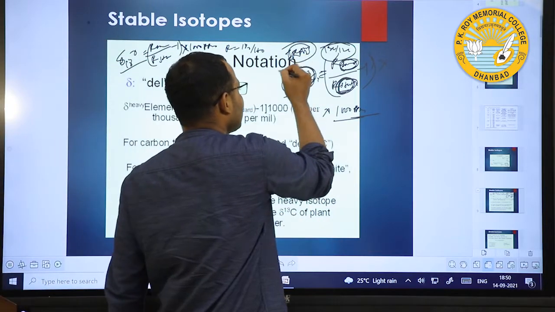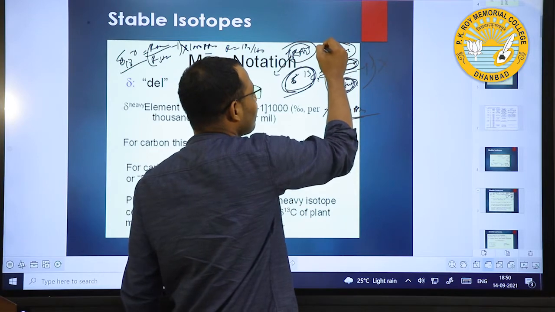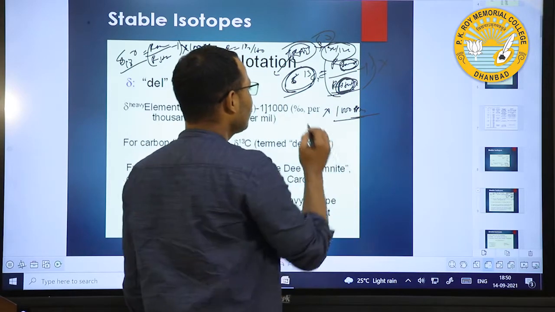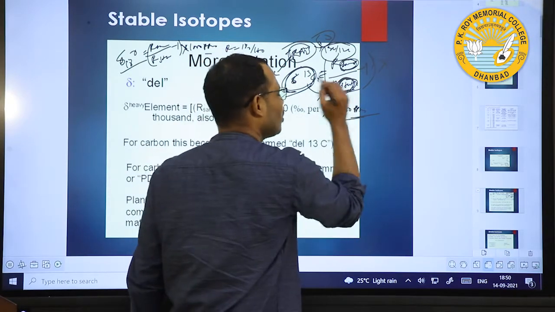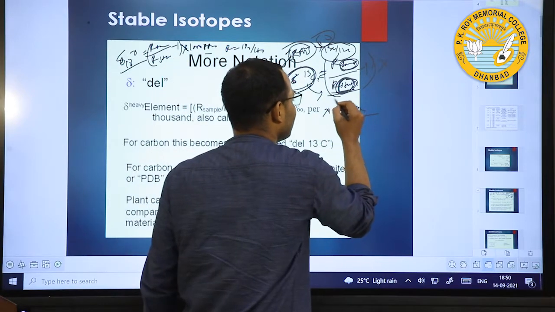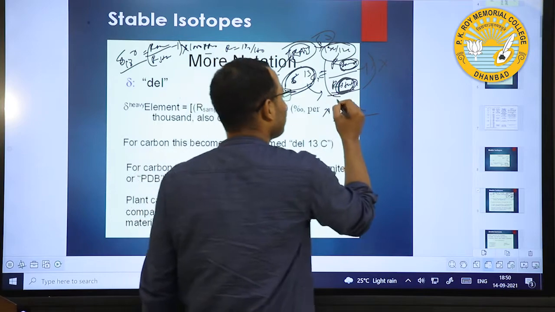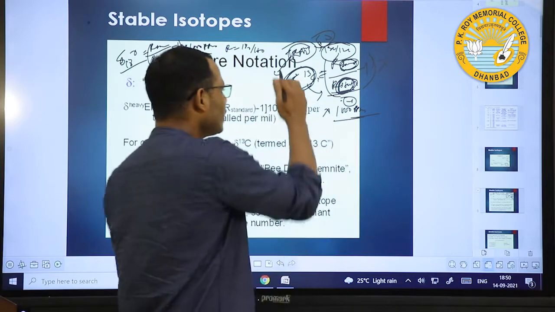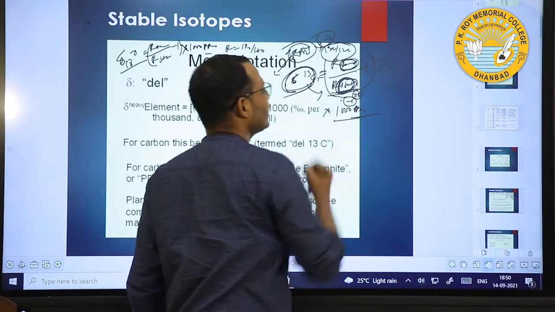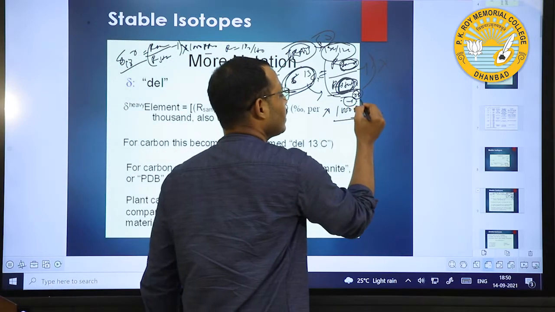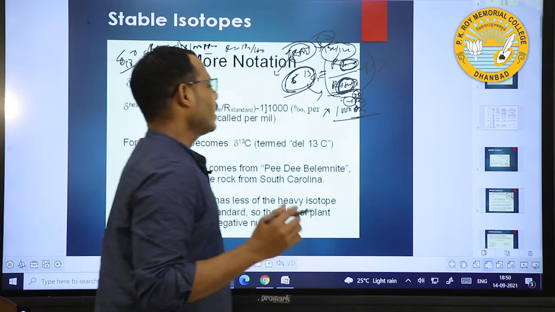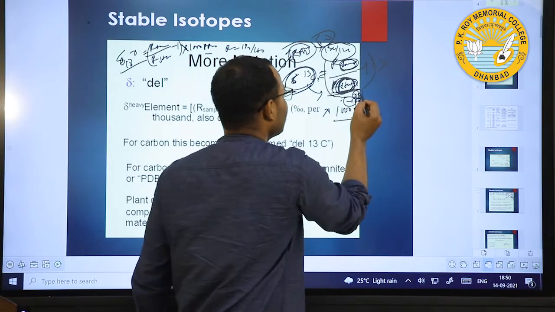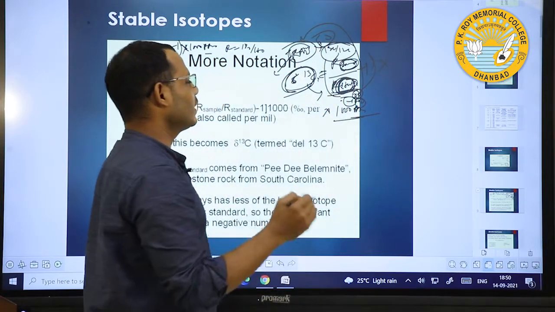Suppose in IRMS our standard value is, say, 0.2, and this standard value is always fixed. Suppose the standard, some sedimentary limestone, is always fixed at minus 1 per mil, and if we see in that instrument it comes out as 0.8, suppose the difference is minus 0.2. This is the difference between the always-fixed standard value and the standard value analyzed by this instrument. What is the difference?